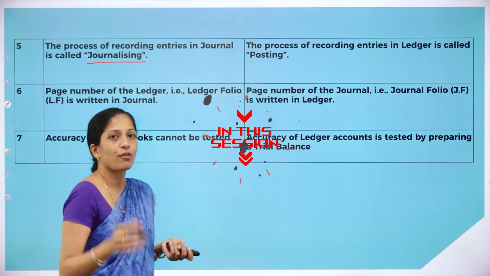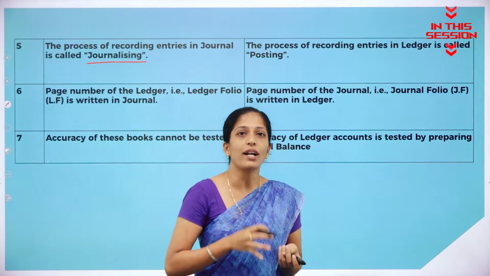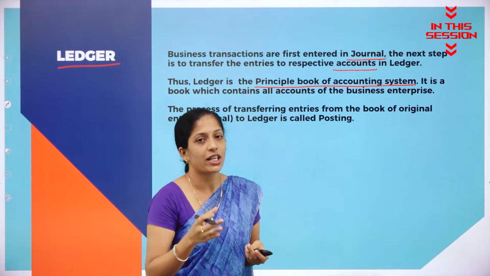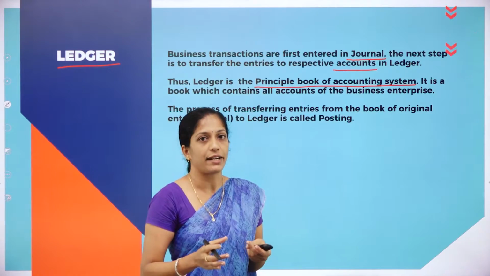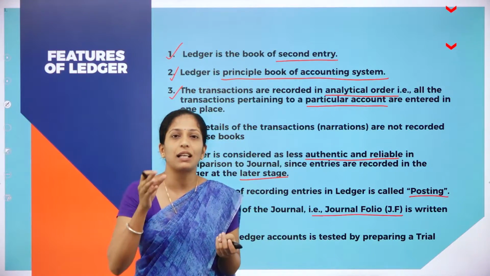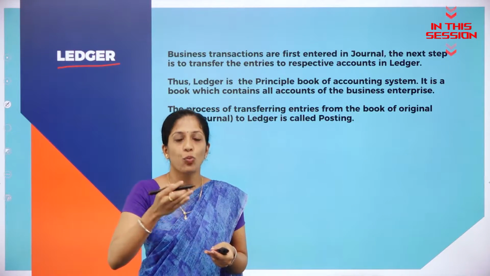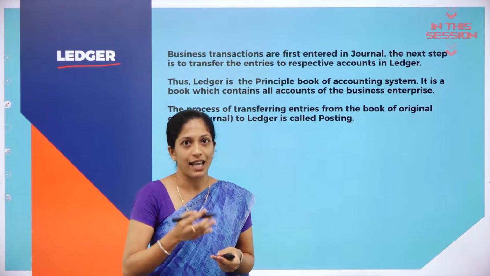Journalizing. The process of recording in journal is called as what? Journalizing. So my dear students, this you have to remember. Journal is called as book of original entry. Journal folio is nothing but the page number of the transaction, recorded in chronological order, that is one by one as and when they take place.